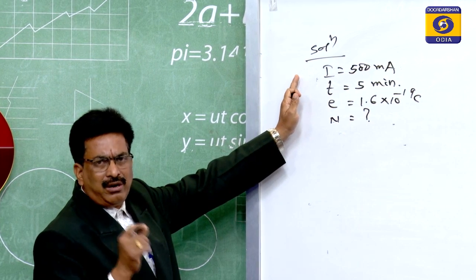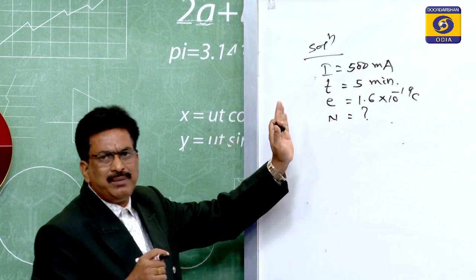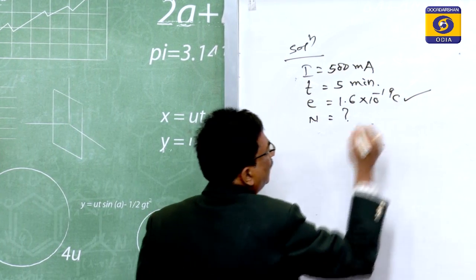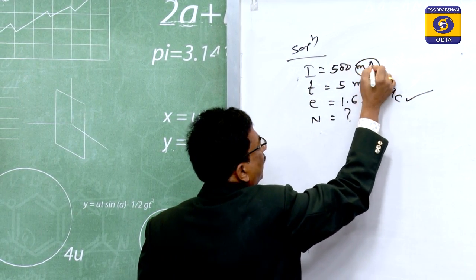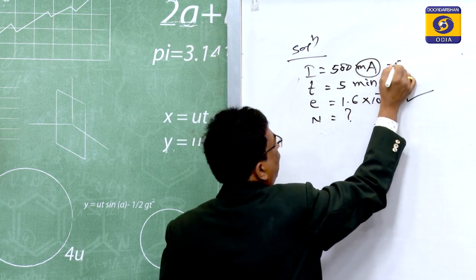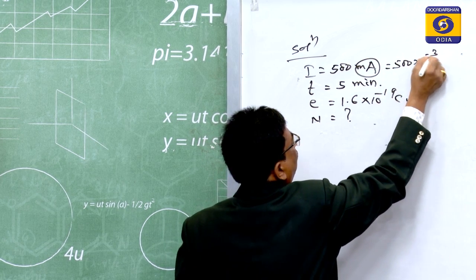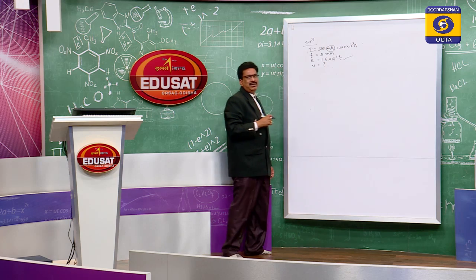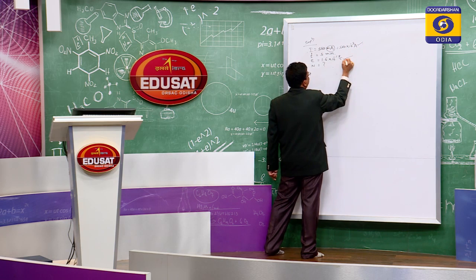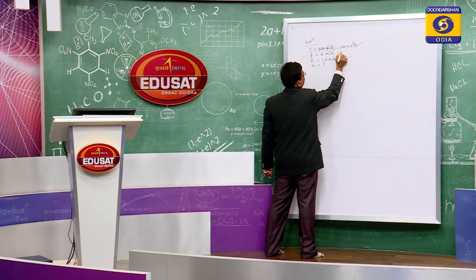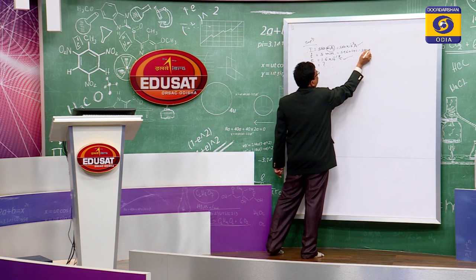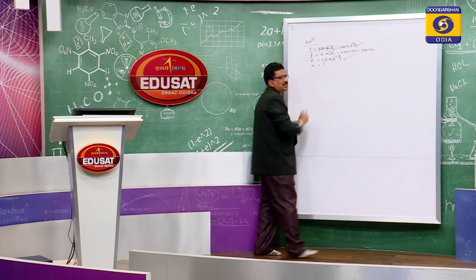First step is you already went through the question, and the fourth step is to check whether they are in the same unit or not. As we discussed, coulomb is in the MKS system, but this is milliampere, not ampere. So, you have to make it ampere. For ampere, this milli will be 10 to the power minus 3, with the A. This is already in the MKS system, and the time is always in seconds. So, 5 minutes means 5 into 60 seconds, that is equal to 300 seconds. So, all are in the same unit.